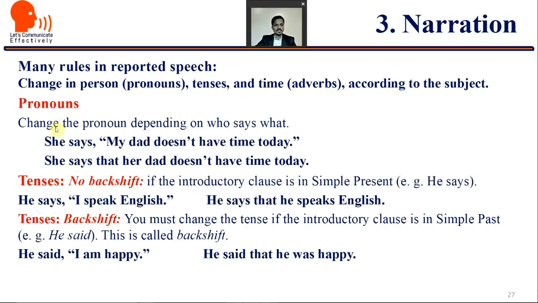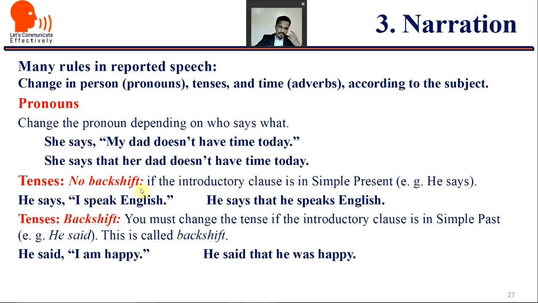So pronouns, how are they changed? Change the pronoun depending on who says what. Like, she says, my dad doesn't have time today. She says that her dad doesn't have time today. Now here we have not changed the tense. You just observe it, right? But the pronoun is changed. My, her, it is changed here.